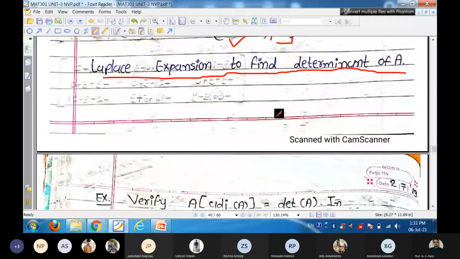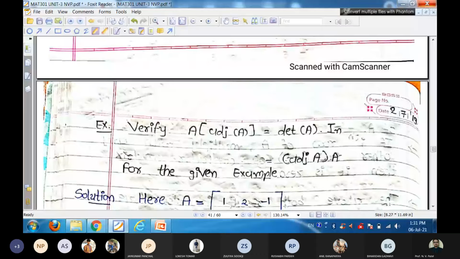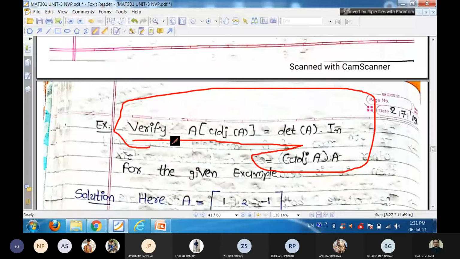Using a similar result, we can verify that the product of a matrix with its adjoint, A into adjoint, is the same as determinant A into identity. Identity means only the diagonal has 1 elements and all other elements are 0. It is the same order n: if A is of order n, then the identity is also of order n.